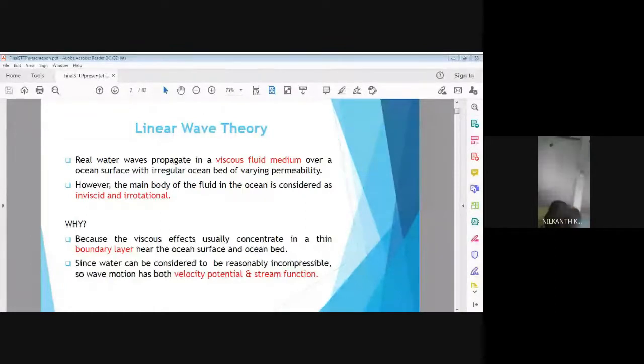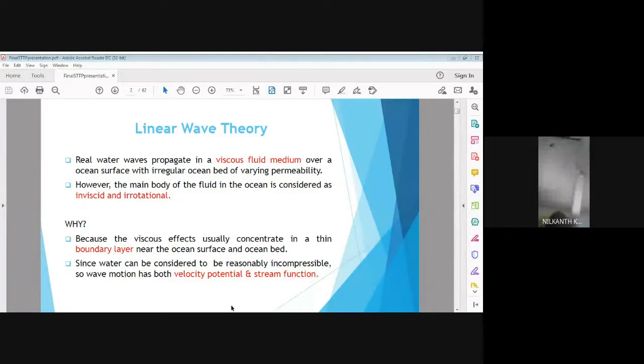However, the main body of the fluid in the ocean is considered as inviscid. Why is this? Because the viscous effects usually concentrate in a thin boundary layer near the ocean surface and ocean bed. Since water can be considered to be reasonably incompressible, so that the rho, the mass density of water, is constant